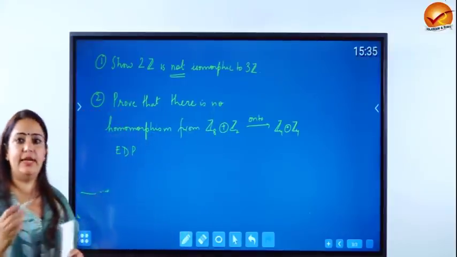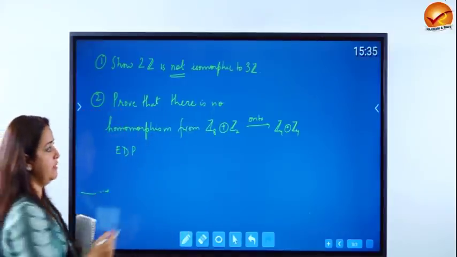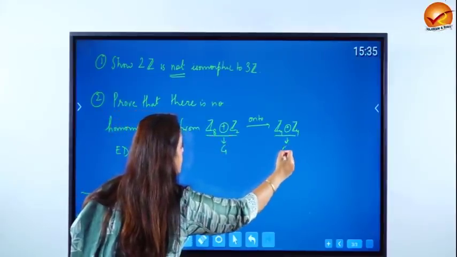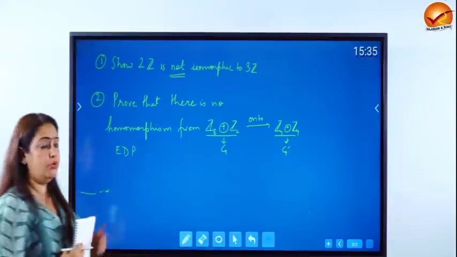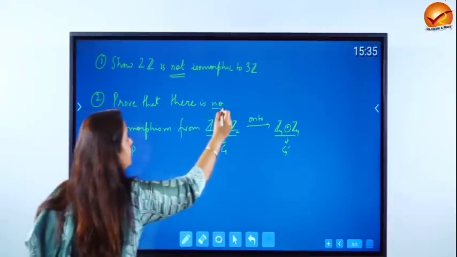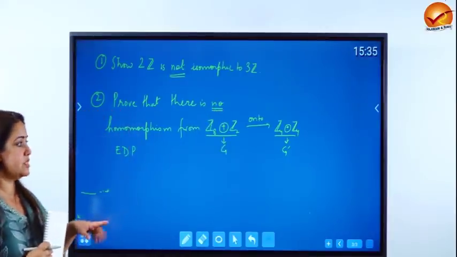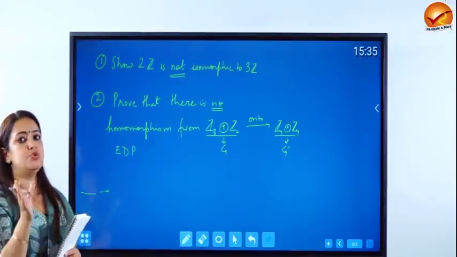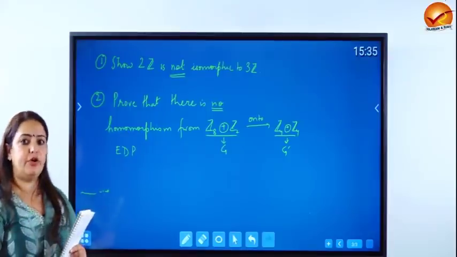So again you will assume let there be a homomorphism between them. You treat this as a group G, treat this as G dash. And this mapping is given to be onto, because again you can spot the word no, so you proceed by contradiction and then apply fundamental theorem. You will get a condition on kernel which you try and then show cannot be satisfied.